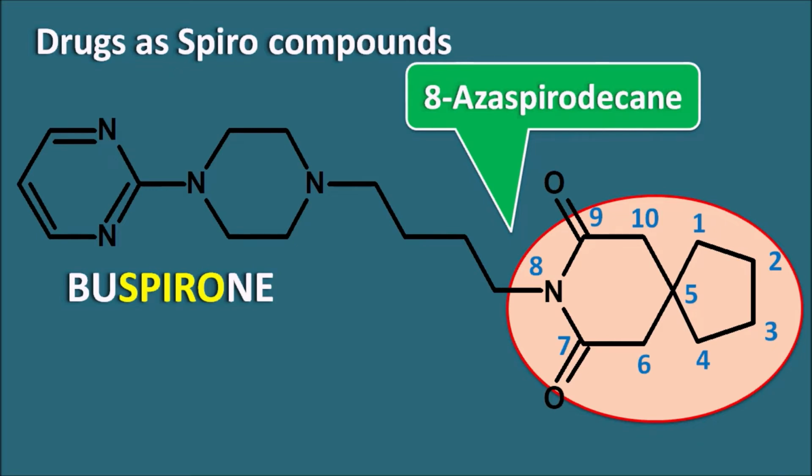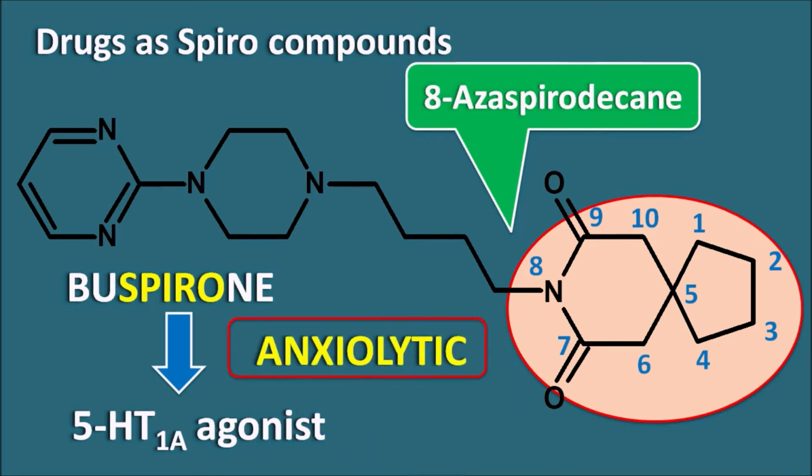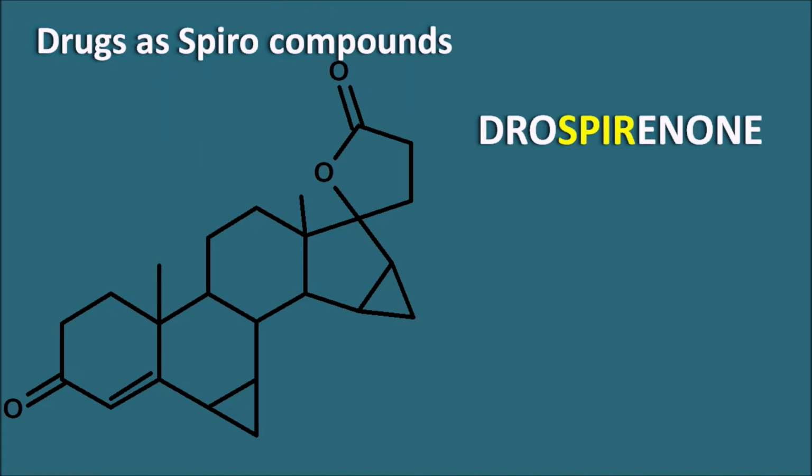And what is buspirone? Buspirone is a 5-HT1A agonist and particularly used in the treatment of anxiety. So buspirone is an anxiolytic with less sedation compared with the benzodiazepines. Similarly, another drug is the drospirenone. Here you can observe that it is having a steroidal nucleus.